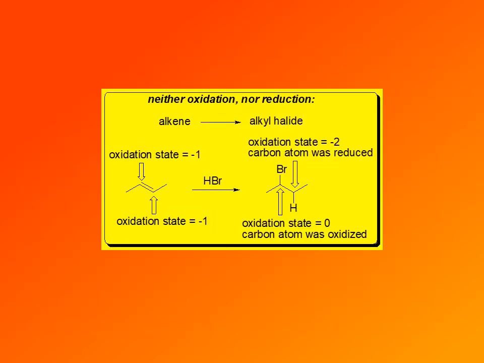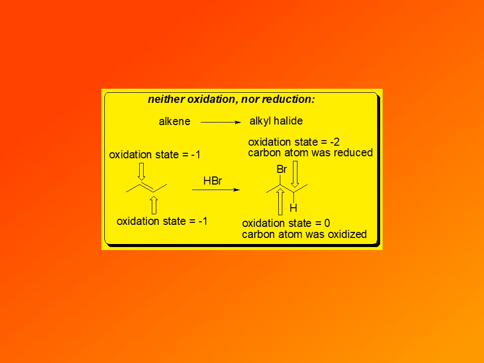While some reactions were classified as oxidation or reduction reactions, quite a few organic reactions are neither oxidation nor reduction. And here is one example. Addition of hydrogen bromide to an alkene.